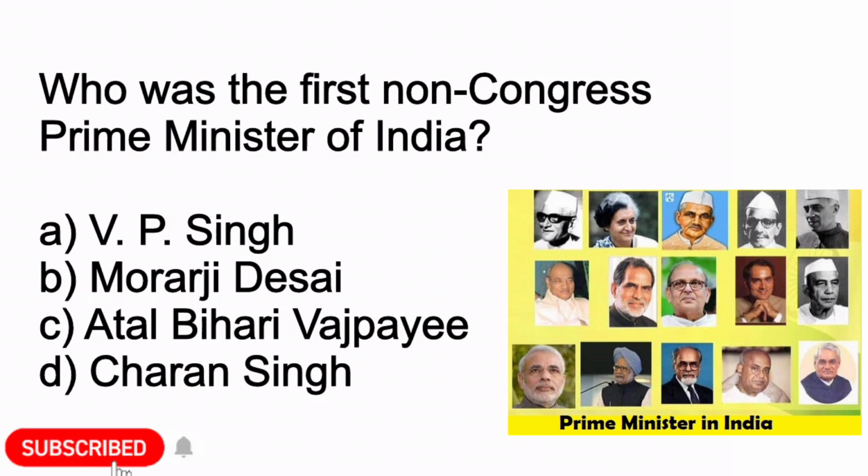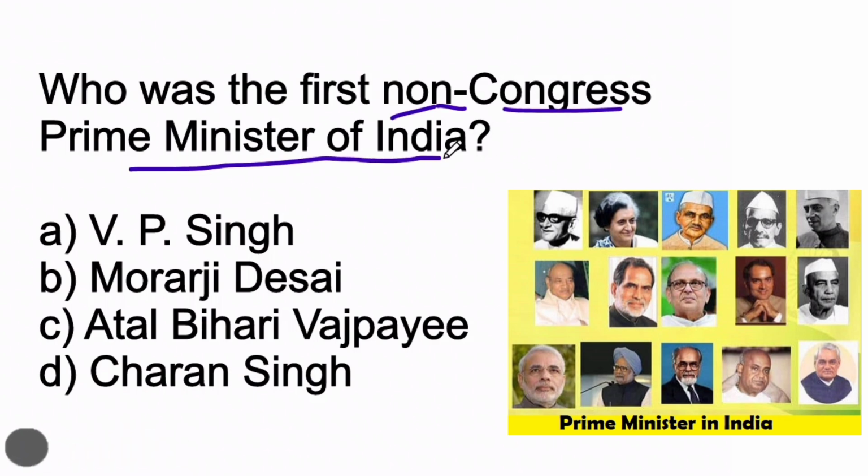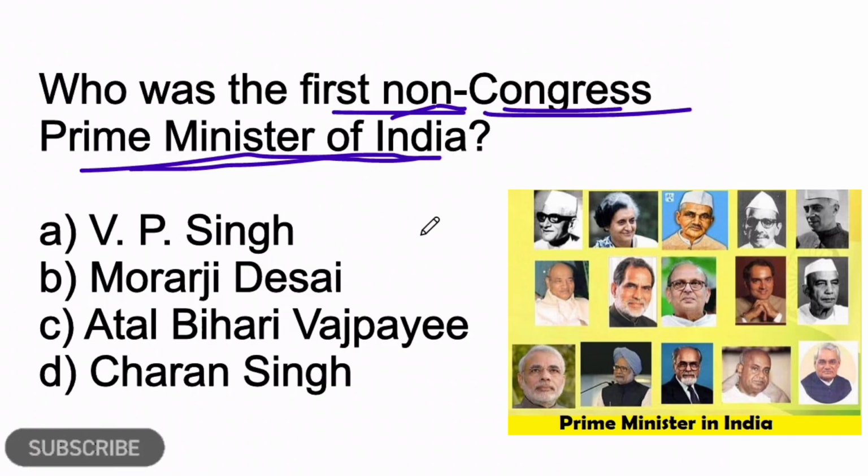Next question, who was the first non-Congress Prime Minister of India? Option A, VP Singh. Option B, Morarji Desai. Option C, Atal Bihari Vajpayee. Or option D, Charan Singh. So here option B, Morarji Desai is the correct answer. Morarji Desai was the first non-Congress Prime Minister of India.